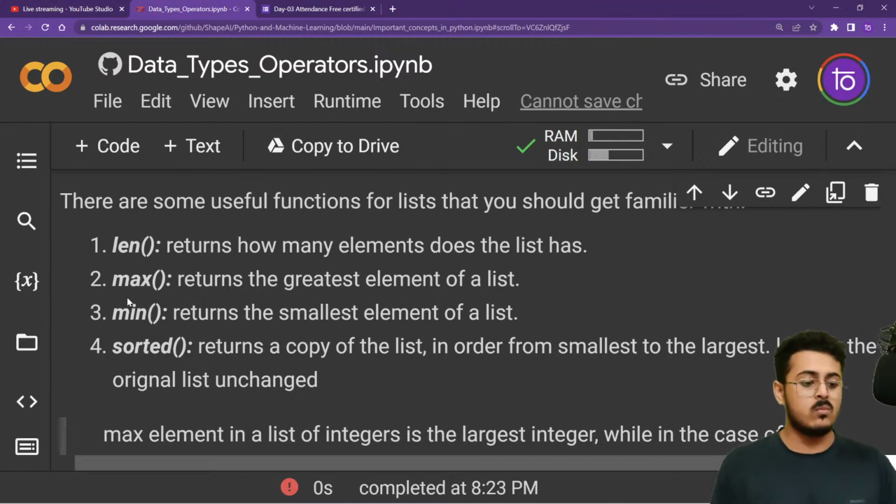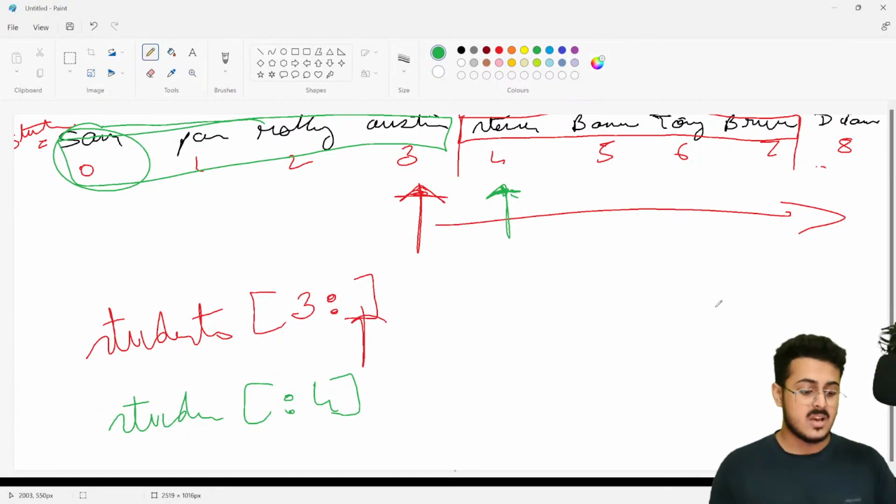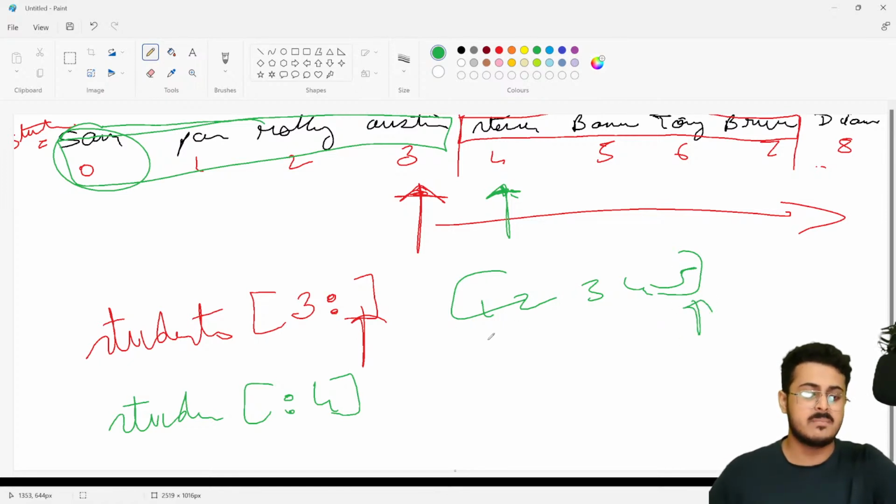Now, as the name suggests, maximum will return the maximum value of the elements currently in the list. If it is integers and floats, you are easily able to understand that it would be the maximum number present in that particular list. But when it comes to strings, what will be the maximum element returned from this list? If I have a list of numbers, 1, 2, 3, 4, 5, then I know that maximum would be 5, minimum would be 1, and sorted would be just a copy of that list, sorted itself. So that we already know.